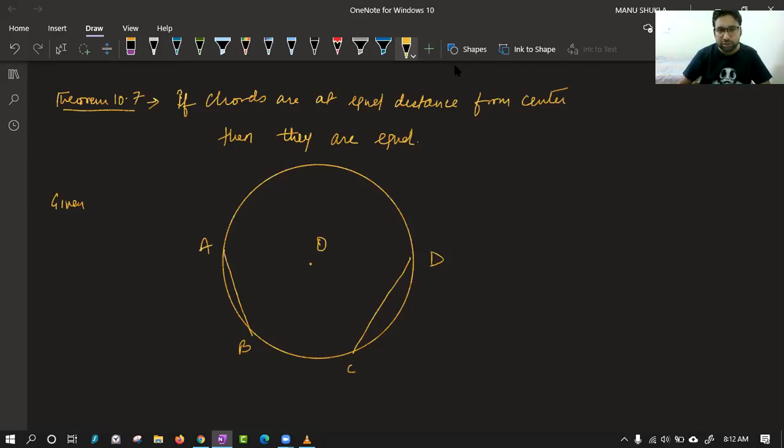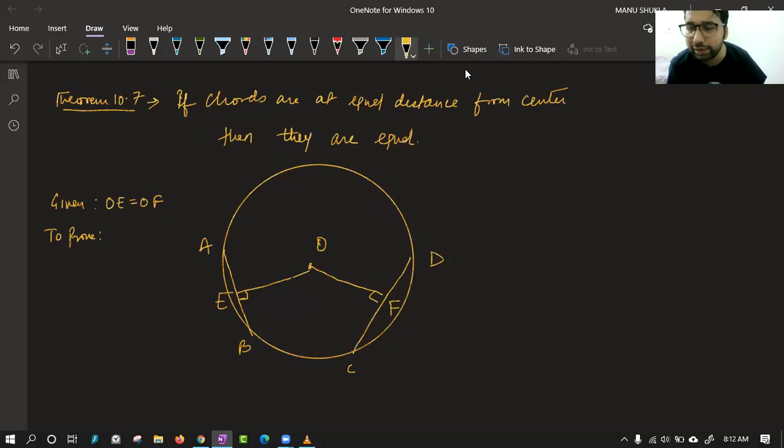So given to us is this perpendicular distance is equal to this perpendicular distance. Let me call it OE and this one as OF. So given to us is OE is equal to OF, and to prove, class, please tell me what we need to prove in this question. In this theorem, what we need to prove? Kindly type. Yes, we need to prove that the chords are equal, which means AB equal to CD.